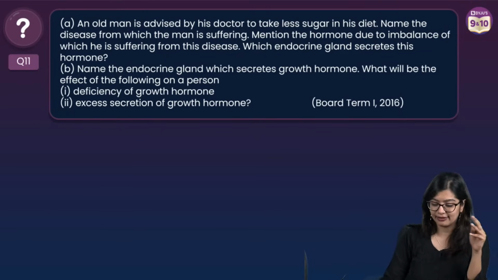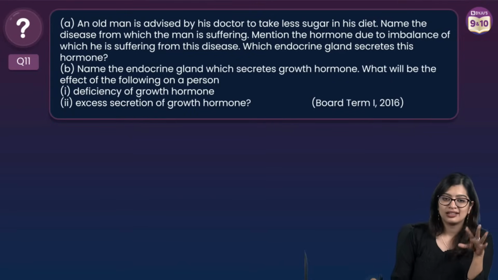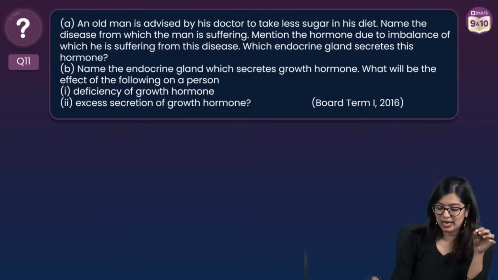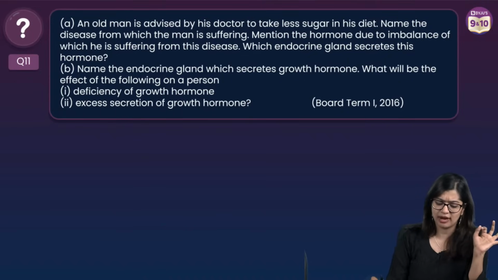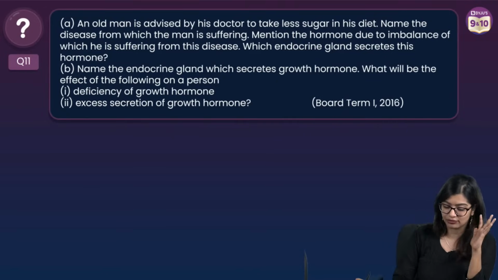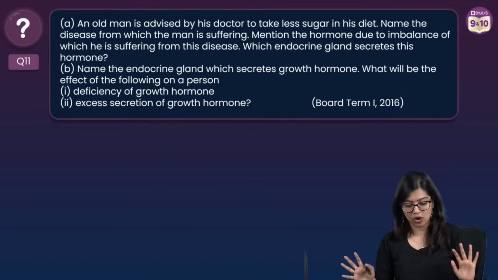An old man is advised. So again, this is case based. This one is easy. An old man is advised by his doctor to take less sugar in his diet. Name the disease from which the man is suffering. Mention the hormone due to whose imbalance he has this. Which endocrine gland secretes the hormone?